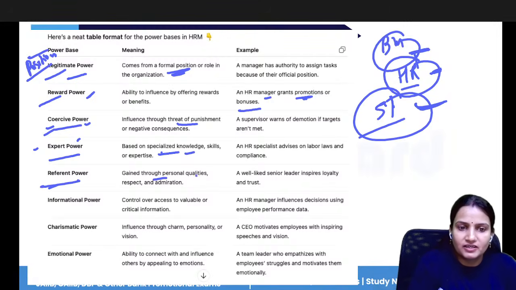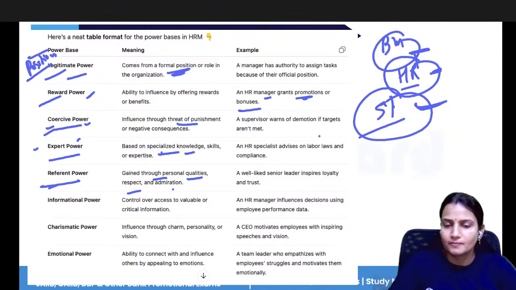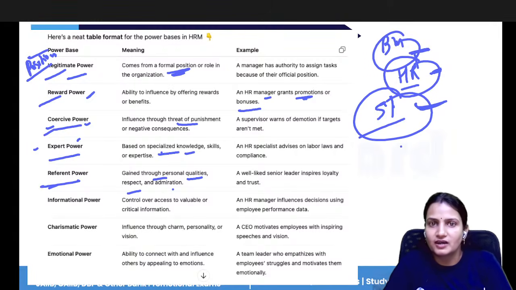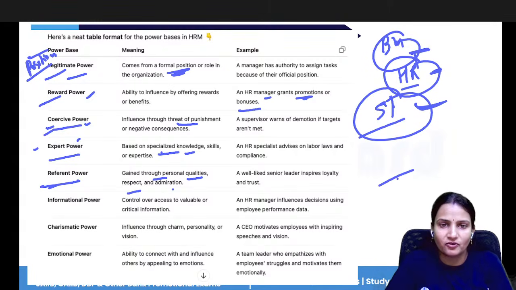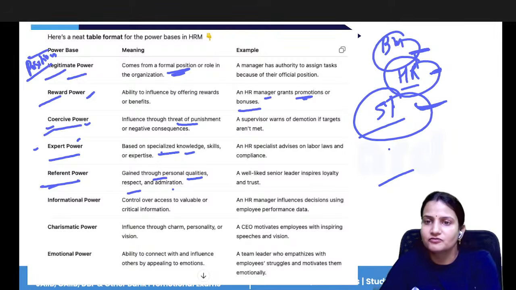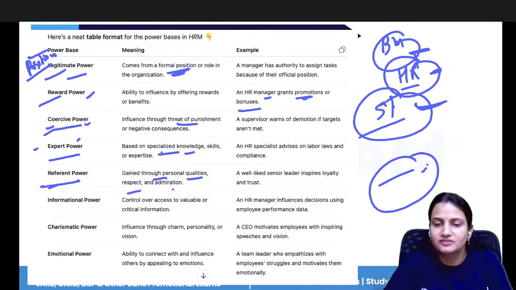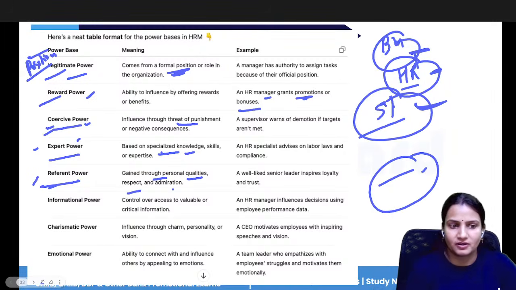Referent power means power gained through personal qualities and respect. Suppose you have one person in your mind. If the manager asks you whether you know anyone who can handle this project, you give the reference of your friend to that manager. Why? Because you know that the person has that much quality and can complete this project. So that is the referent power.